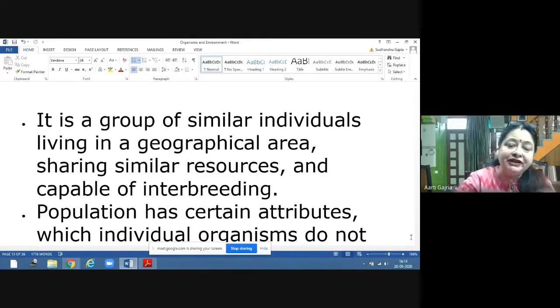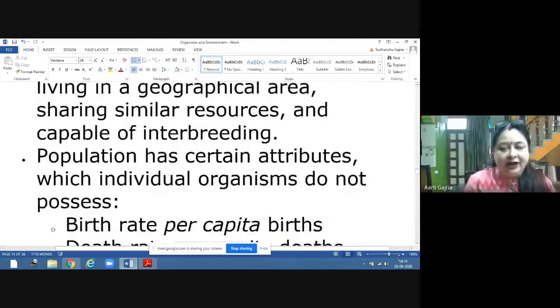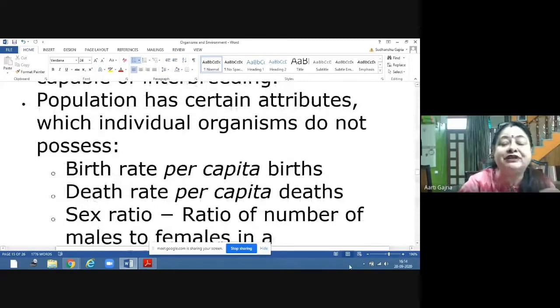Now, population has certain attributes. Population has certain characteristics which individual organisms do not have. For example, for an individual, we will say birth or death. But for a population, we will say birth rate or death rate. So what is birth rate? Birth rate is per capita births. What is per capita? Per capita is a Latin word which means per head.